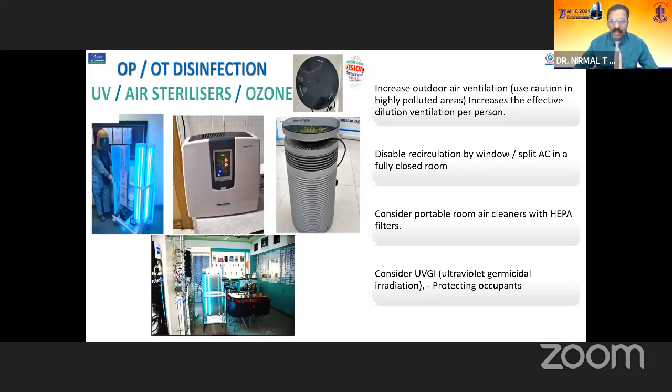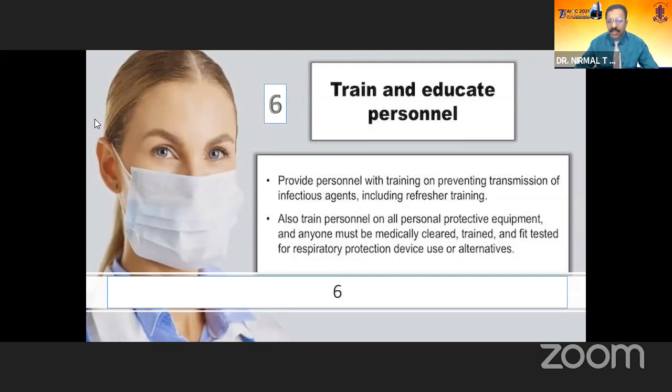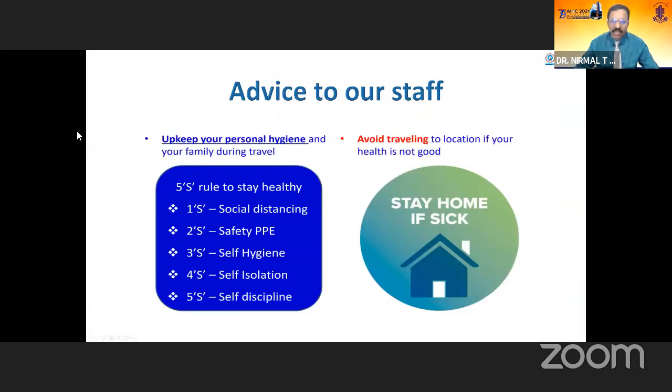And you can also use these adjuvant measures, the ultraviolet sterilizers, air sterilizers, and ozone sterilizers to reduce the viral load, and ensure that people are not exposed to ultraviolet germicidal irradiation. Engineering control is mandatory in operation theaters. Ensure there is proper plumbing and no seepage because of the high risk of mucor in the community now. And ensure that AC ducts and filters are all clean, and there has to be proper monitoring of the working areas when it's under repair. The sixth aspect is training and educating our staff.